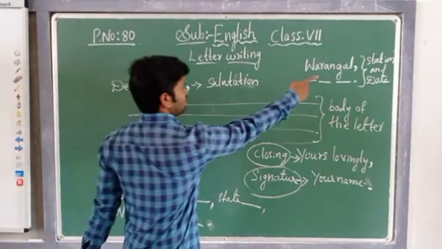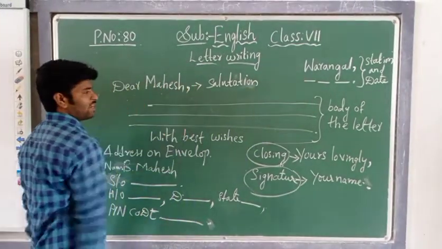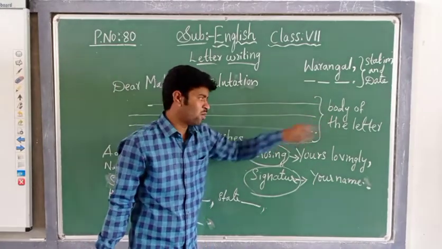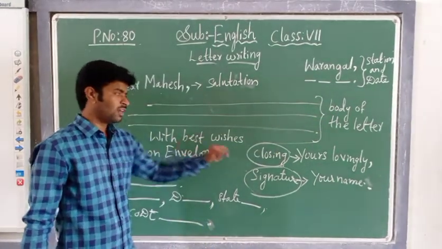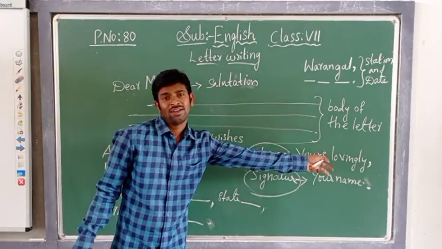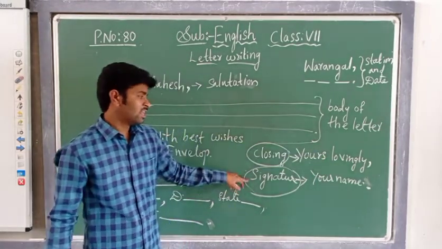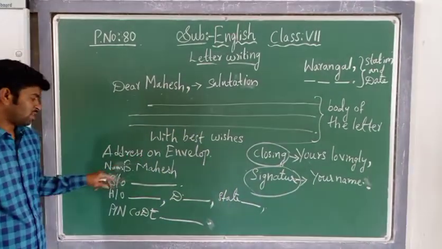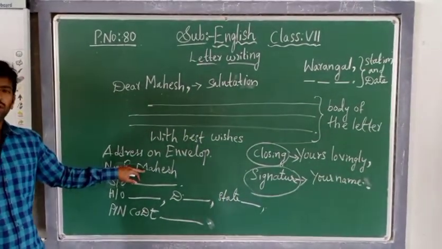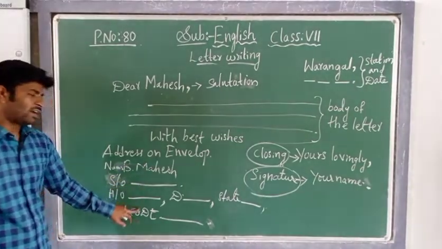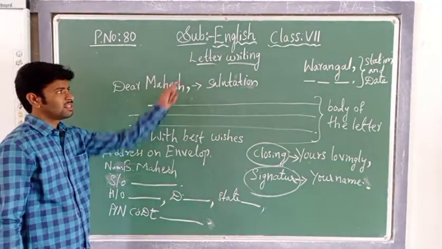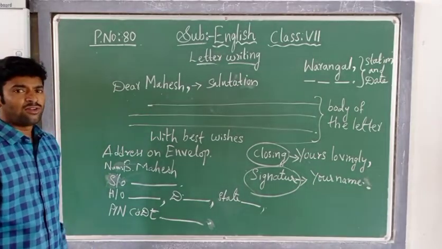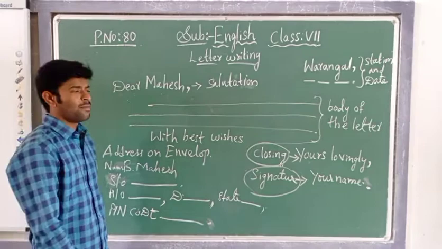The first one is the station and the date, the second one is the salutation, and the third one is the body of the letter. Whatever matter you are writing is called the body of the letter. After completion of the letter, there will be a closing, yours lovingly. Then the signature, write your name. Next, the address on the envelope, children. Write the name of the person you are writing to along with their address and pin code. You should follow these methods in the examination also when writing a letter. With this I am ending my class.